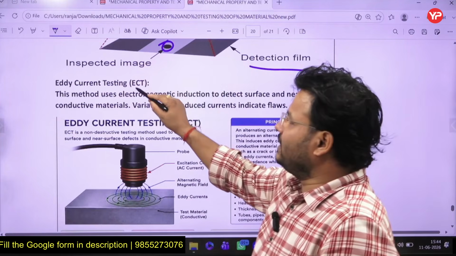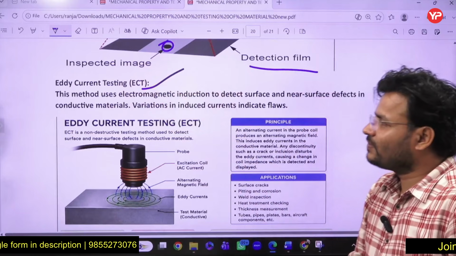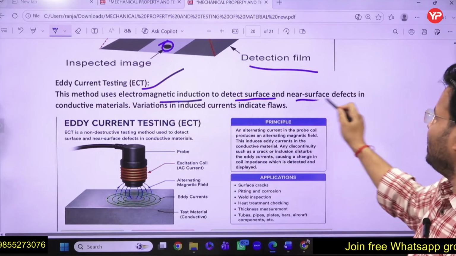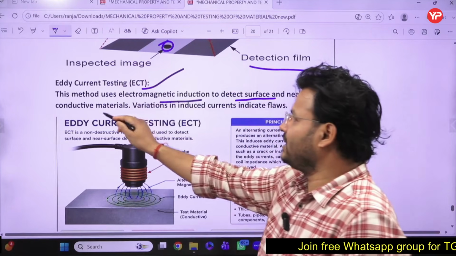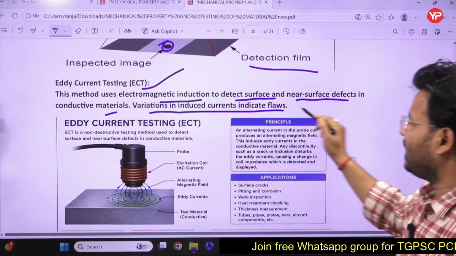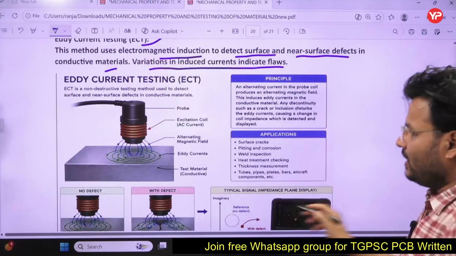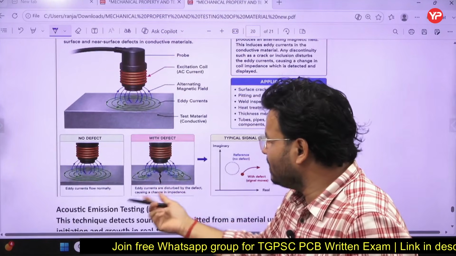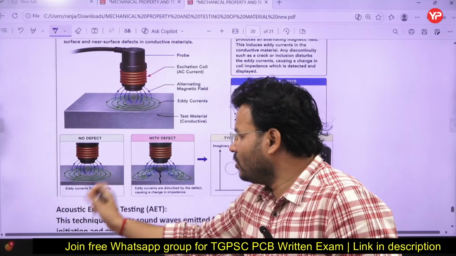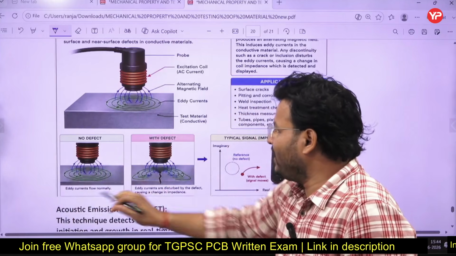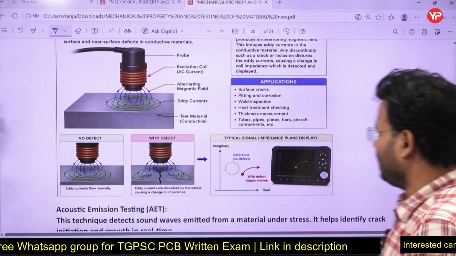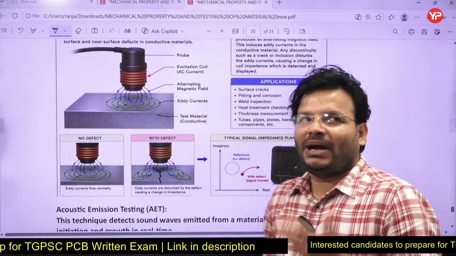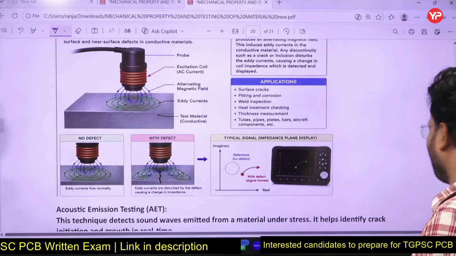Next thing is what? Eddy current testing. What is this? This method uses electromagnetic induction to detect surface and near surface defects in conductive materials. Variation in induced current indicates flow, something like that. It is coming here like now. If no defect is there, the eddy current flows normally like that, but with a defect it will start flowing like that, and after that you can judge if there is any distortion in the current, and by that you can visualize whether some problem is there or not.